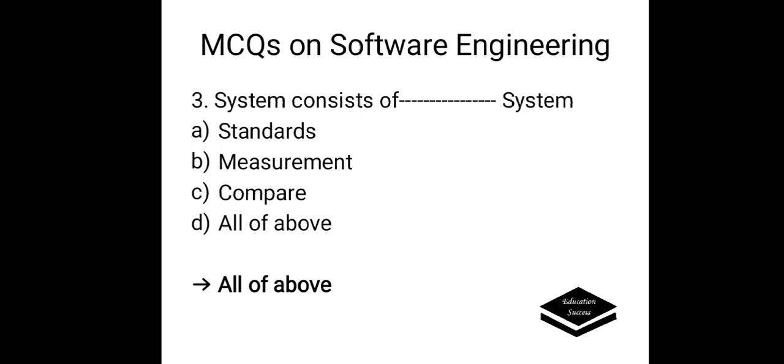A system consists of dash system. Options are A. Standards, B. Measurement, C. Compare, D. All of the above. Correct answer is all of the above, because system consists of standards, measurement, compare.